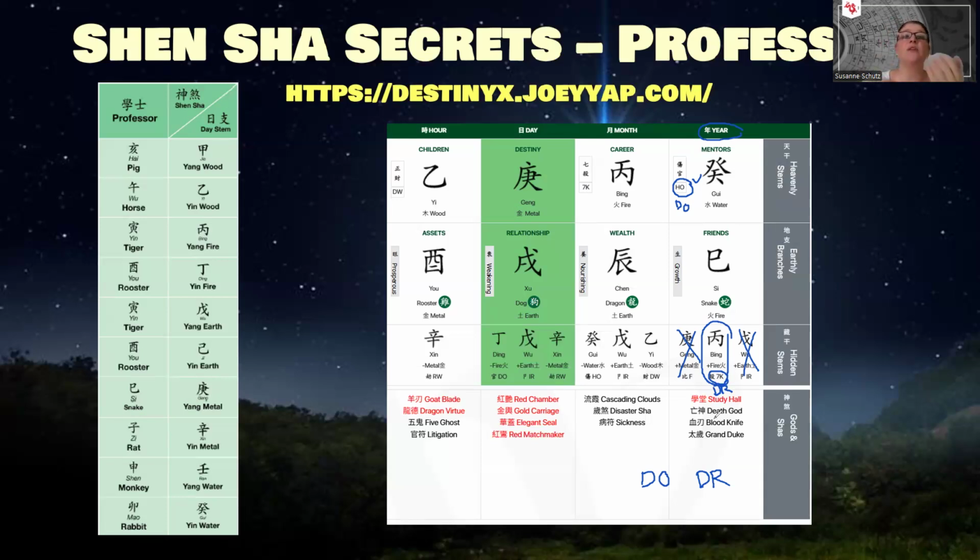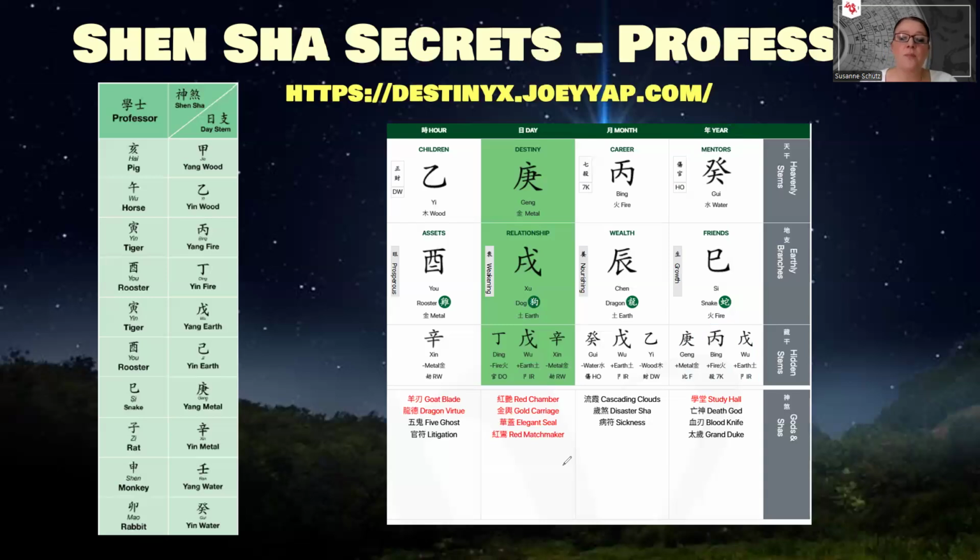It just amplifies the energy of the Professor Star. Now, if you don't have it, like in this particular case, it doesn't mean that the Professor Star is not effective. It is still very, very effective. But these two stars just give you an additional boost.